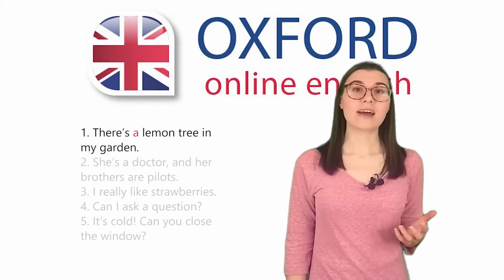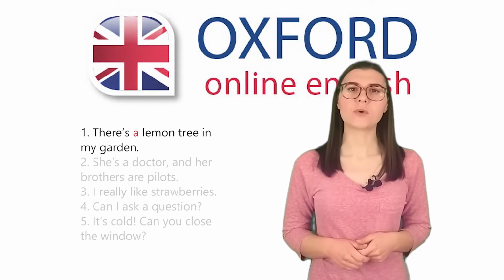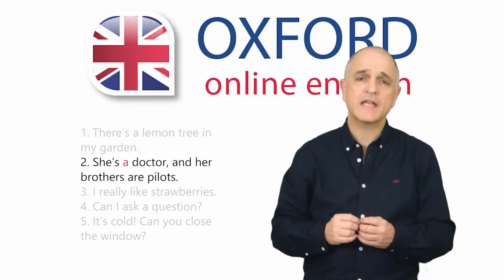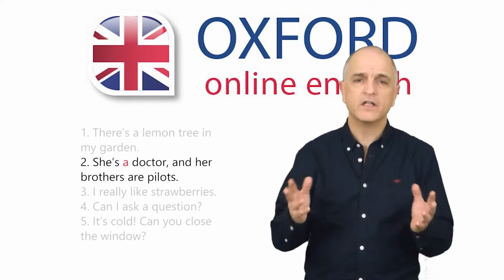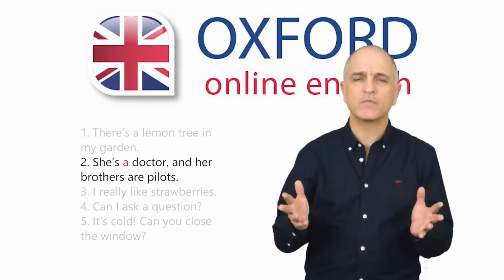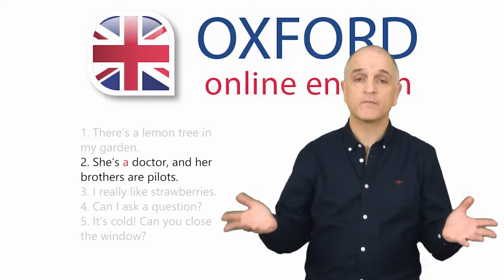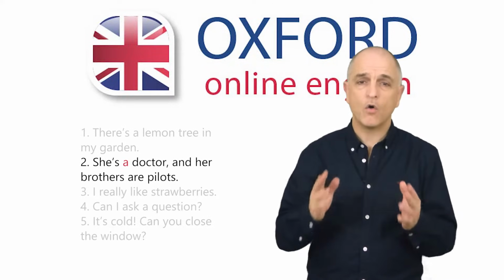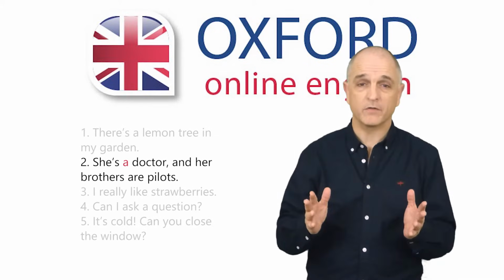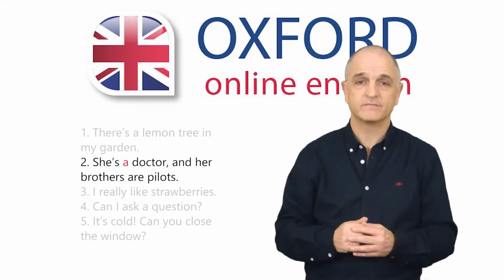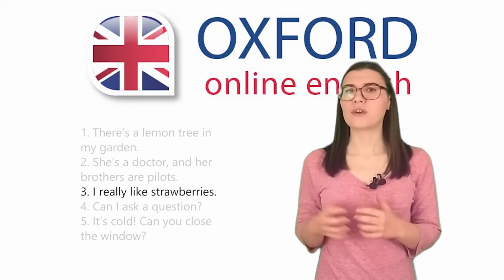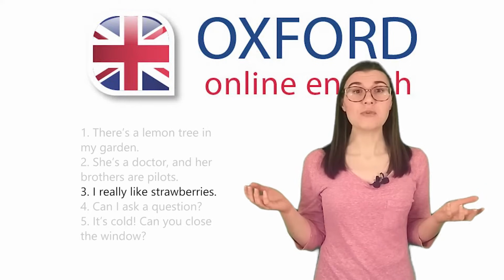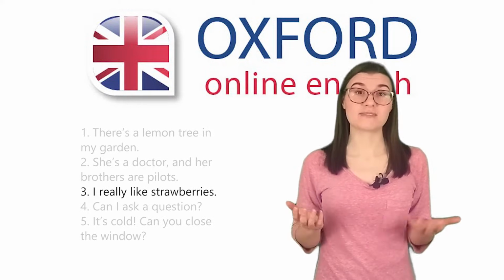Use a or an after there is when you're talking about one thing. Use a or an to say what someone is. For example, to say someone's job. Remember that you can't use a or an with a plural noun. Use nothing. Don't use a or the to talk about things in general. If you say, I like strawberries, you mean that you like all strawberries in general.